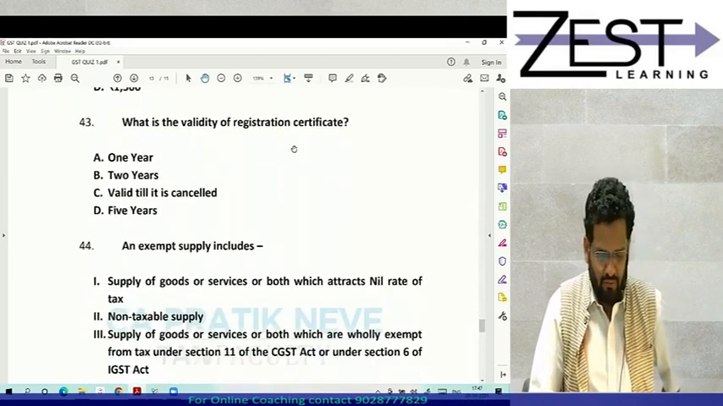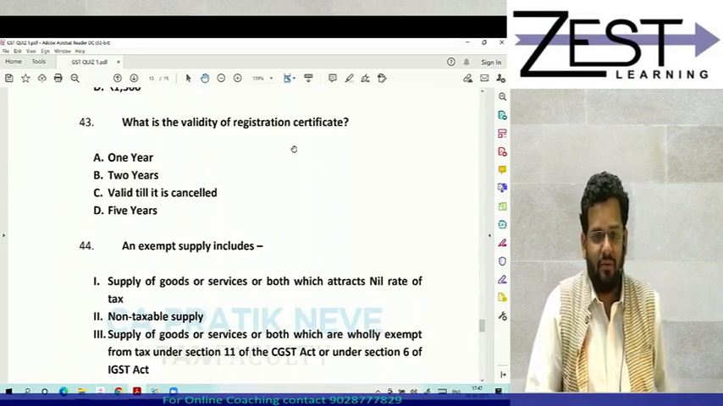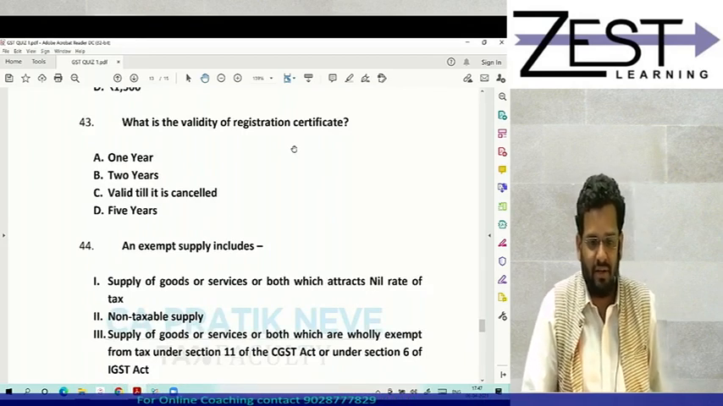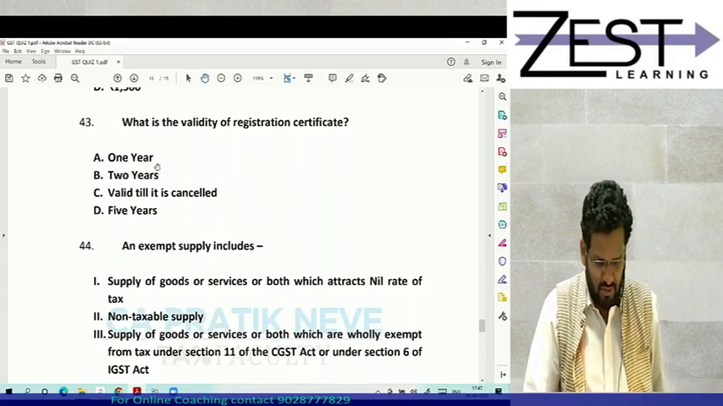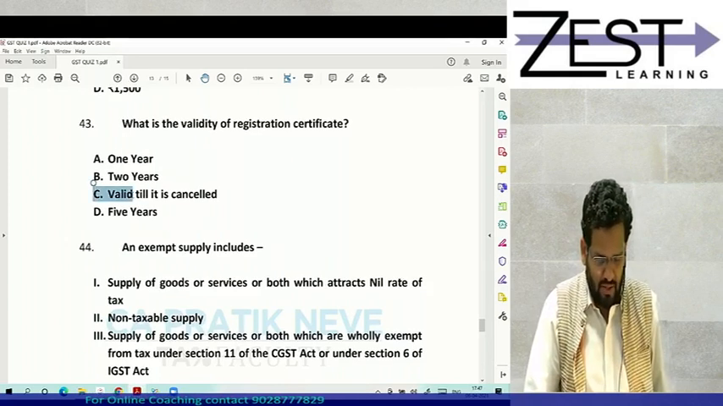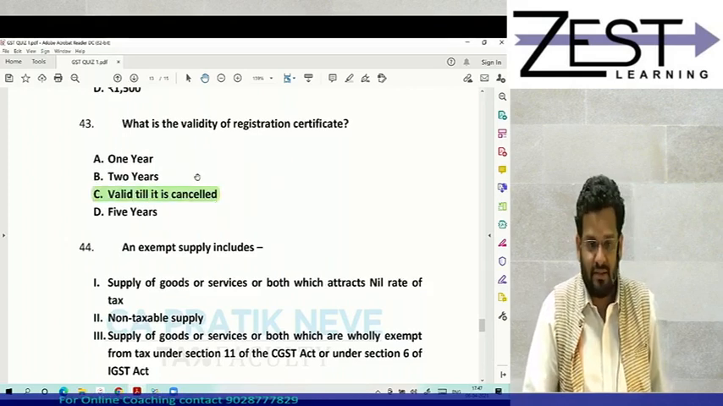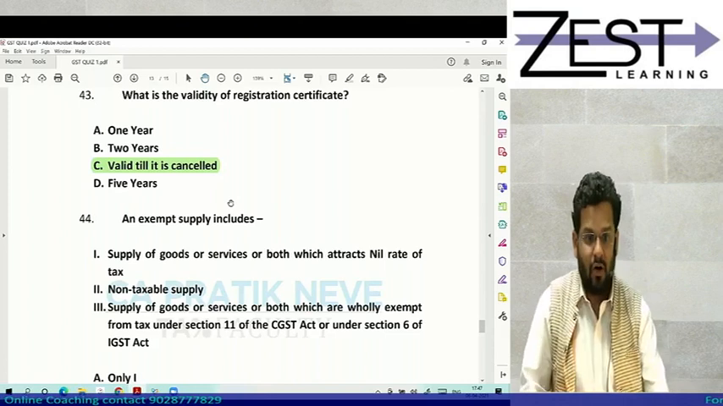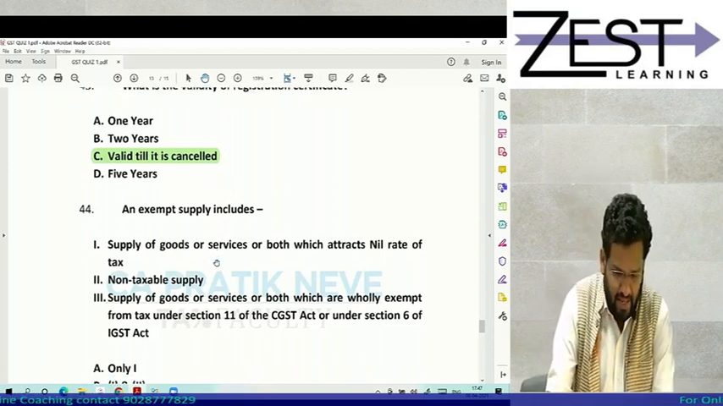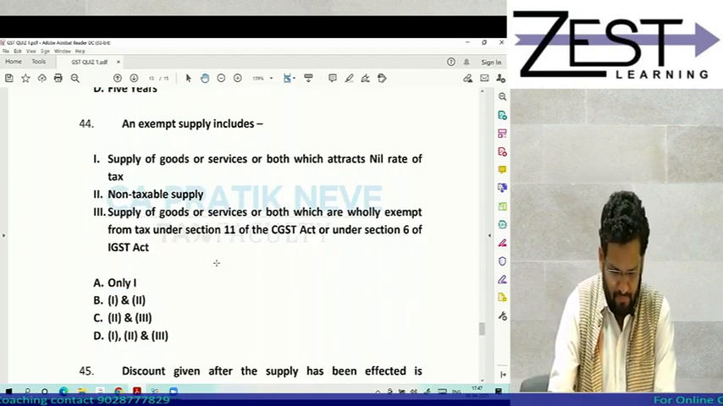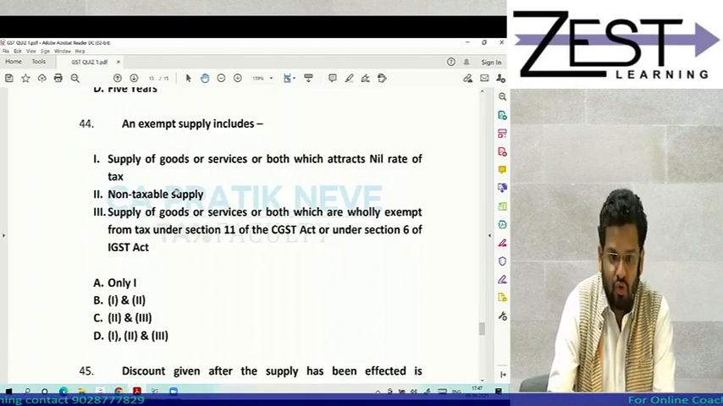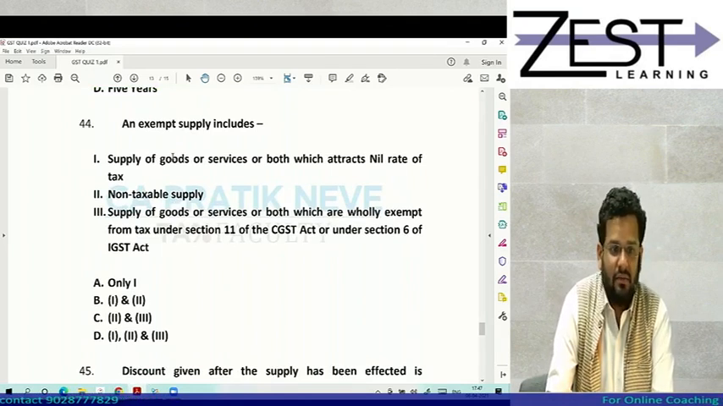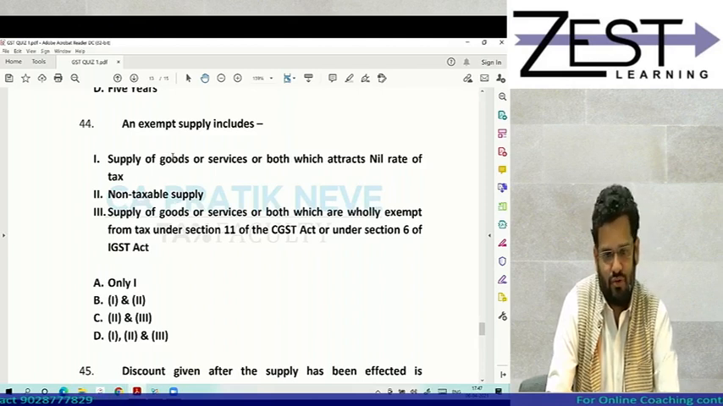What is the validity of registration certificate? There is no such validity. It is valid till it is cancelled. So answer is C. Okay, exempt supply includes, I have been telling this to you in class again and again, that what exempt supply includes.